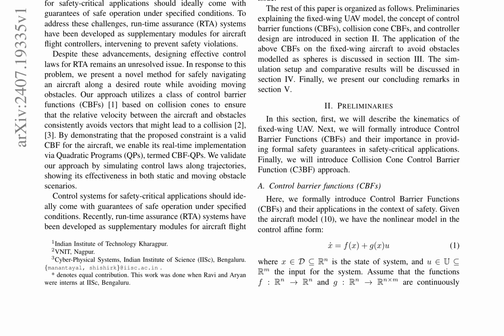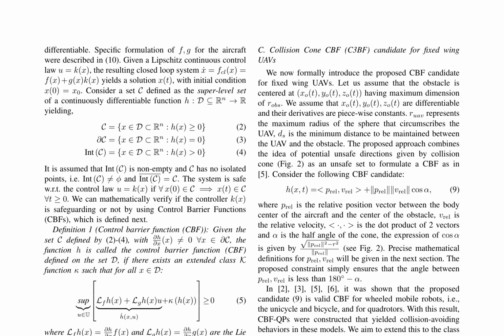The paper begins by introducing the challenges of safe operation in increasingly cluttered environments, highlighting the need for effective collision avoidance techniques. It then presents a brief overview of runtime assurance (RTA) systems, which have been developed as supplementary modules for aircraft flight controllers to prevent safety violations. The kinematics of fixed-wing UAVs are described, followed by a formal introduction to control barrier functions, CBFs, and their importance in providing formal safety guarantees in safety-critical applications.